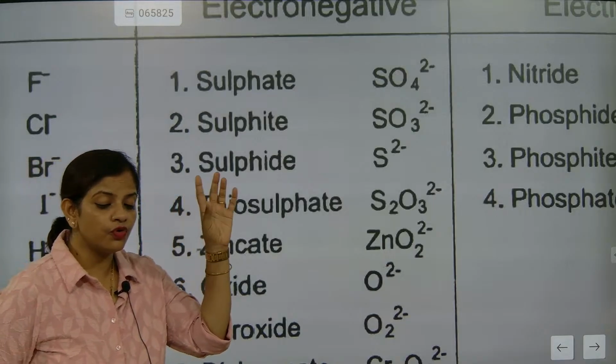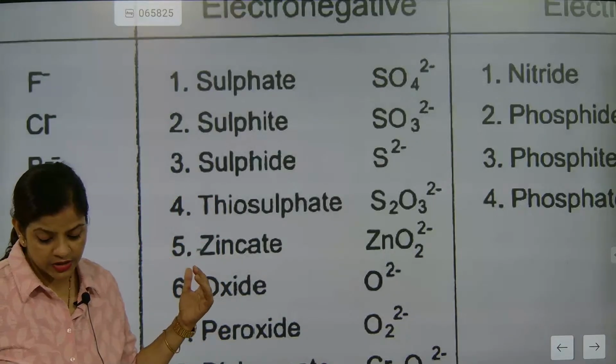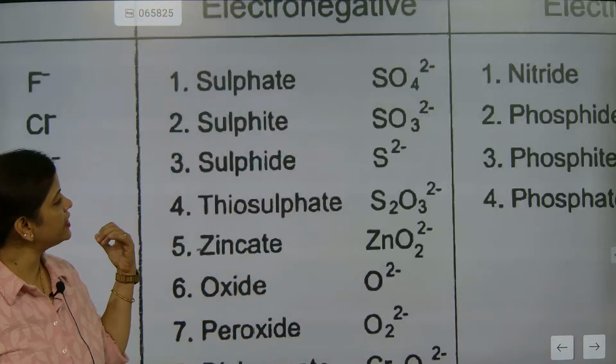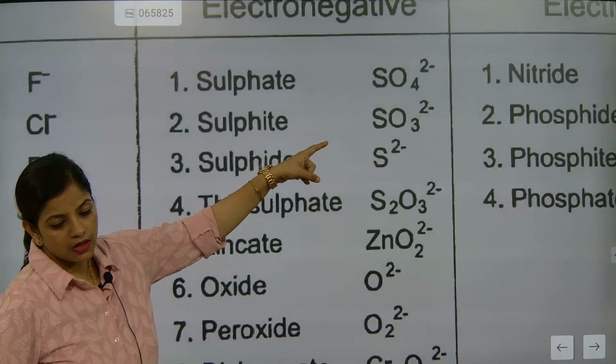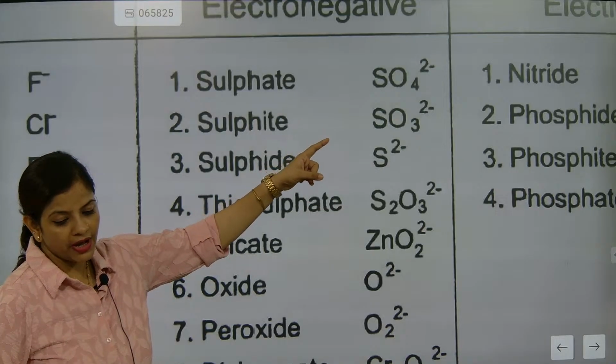Sulfate is SO4 2 minus. Then sulfide. See, sulfite is SO3 2 minus. Understood?